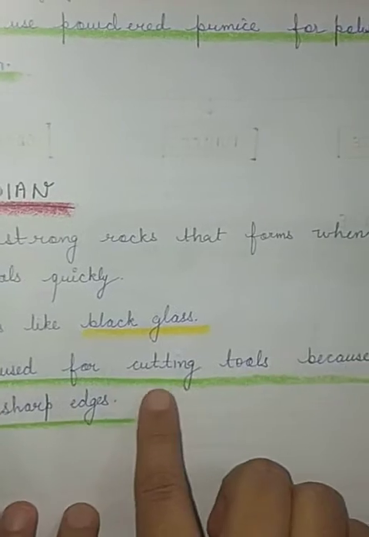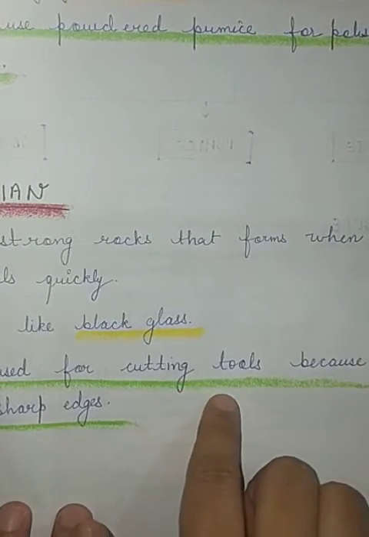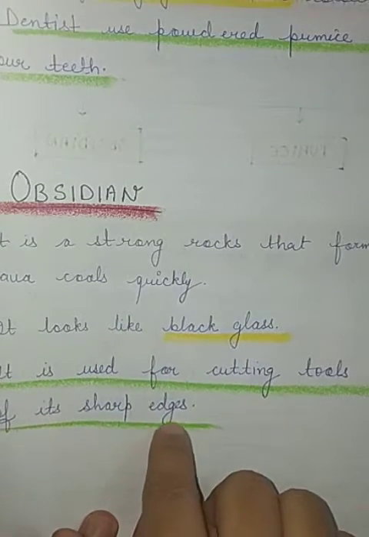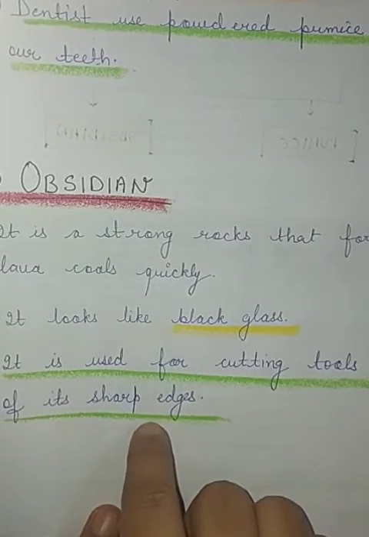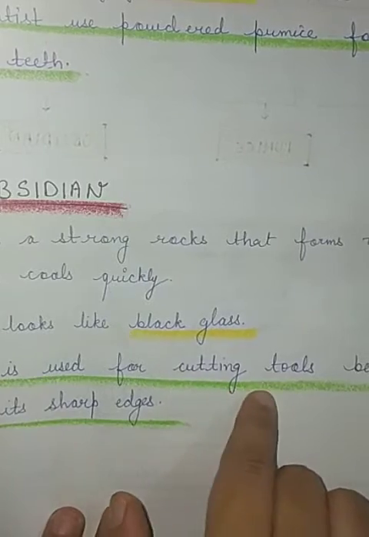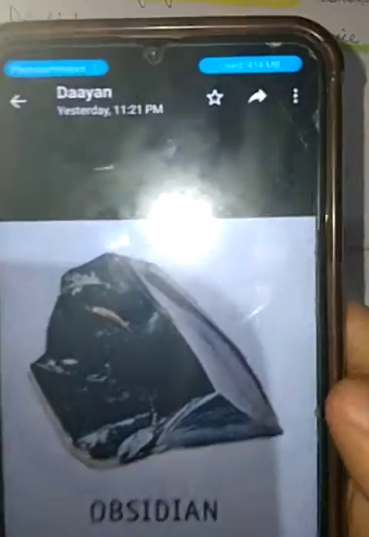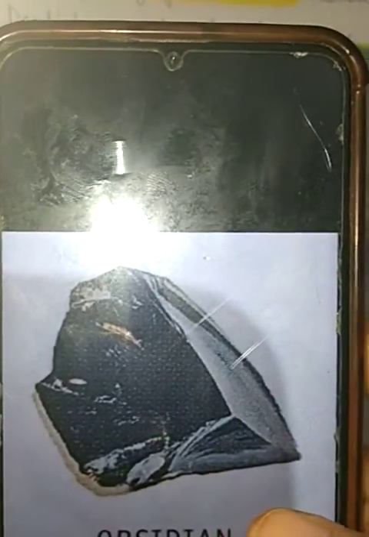And what is its main use? It is used for cutting tools. Why? Because of its sharp edges. It has sharp edges, and that is why it is used for the cutting of tools. So this is a simple diagram of obsidian. As you can see, it looks like a black colored glass material, and it is very strong, and it has edges. That is why it is used for the cutting of things.